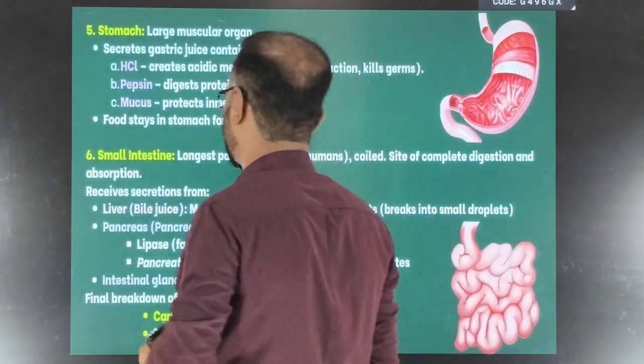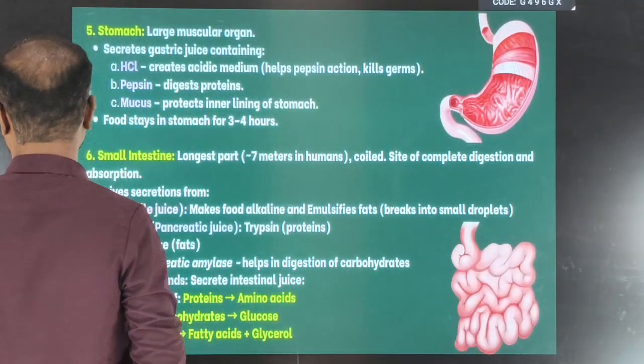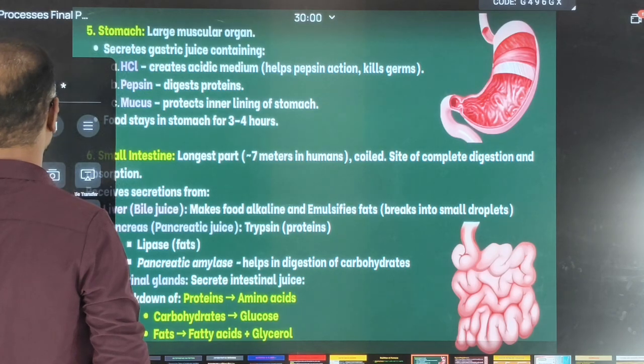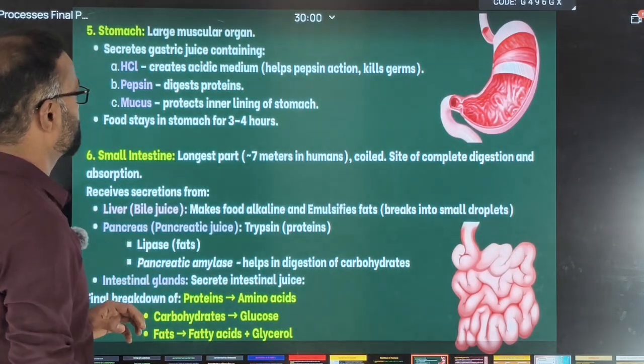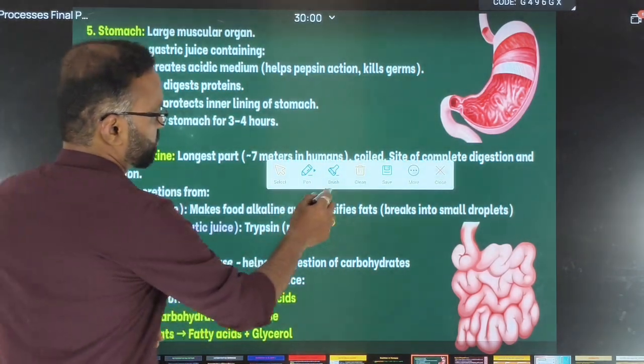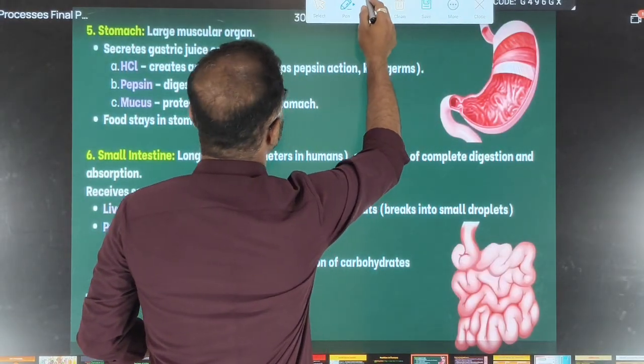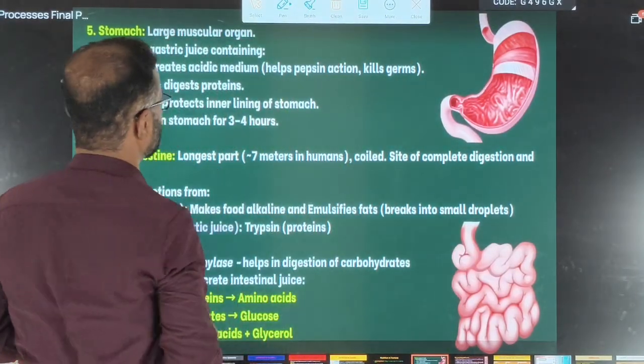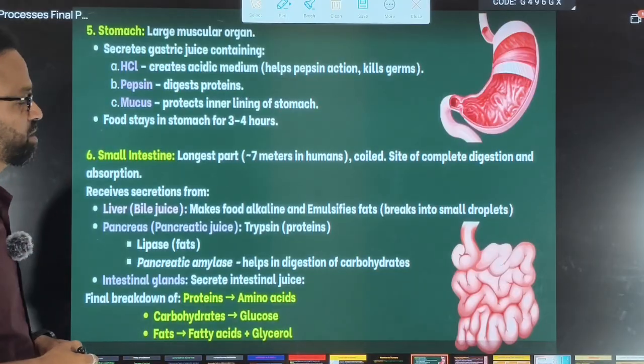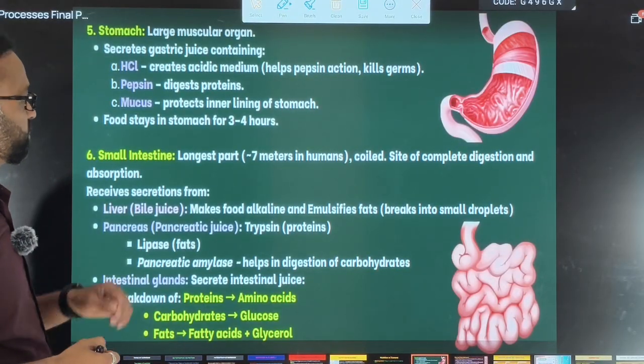Now let us try to understand what happens inside the stomach. When the food comes into the stomach, what happens? What is the stomach? It is a large muscular organ.